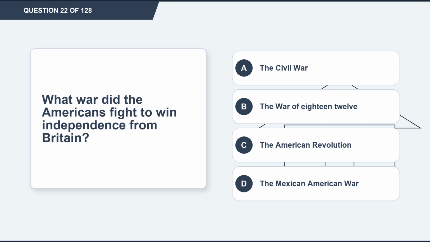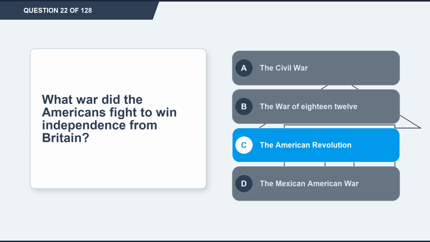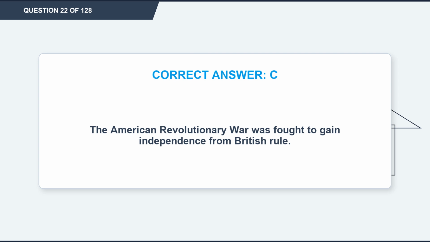Question 22. What war did the Americans fight to win independence from Britain? Option A, the Civil War. Option B, the War of 1812. Option C, the American Revolution. Option D, the Mexican-American War. The correct answer is option C, the American Revolution. Explanation: the American Revolutionary War was fought to gain independence from British rule.